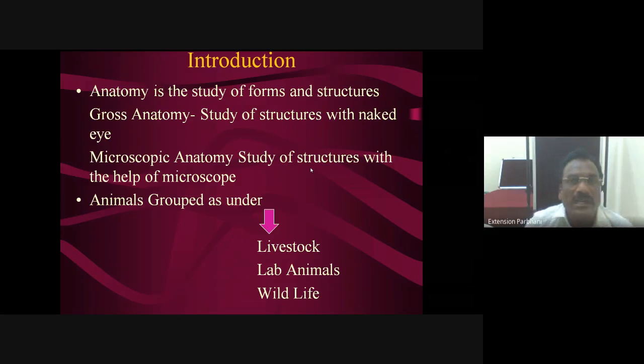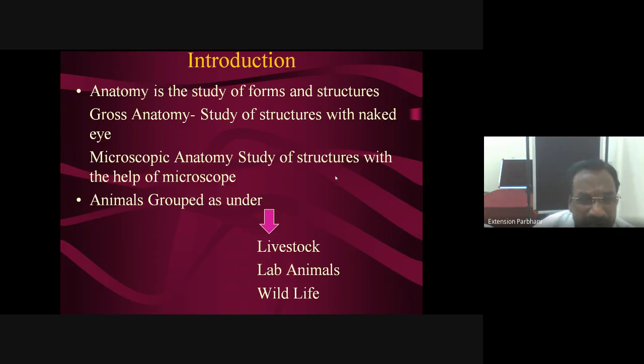Next, about veterinary anatomy. What is anatomy actually? Anatomy is the study of body structures, or study of form and structures. If study of functional aspects of these structures is concerned, that is physiology. But here we are concerned with general body structures or structures of various body parts.